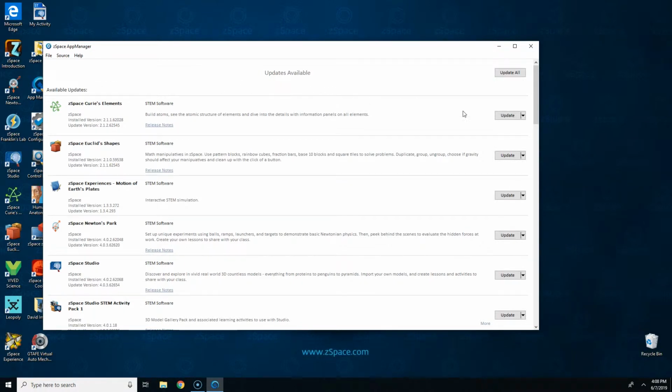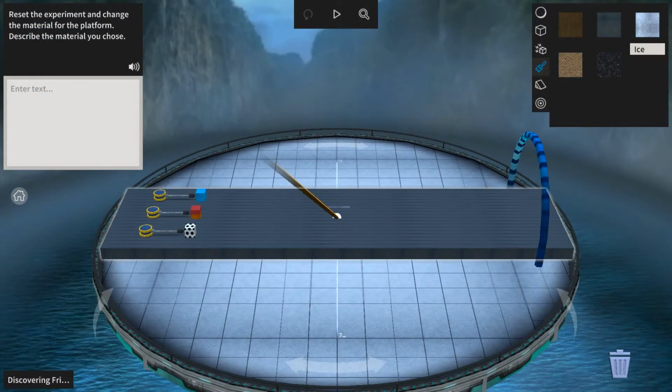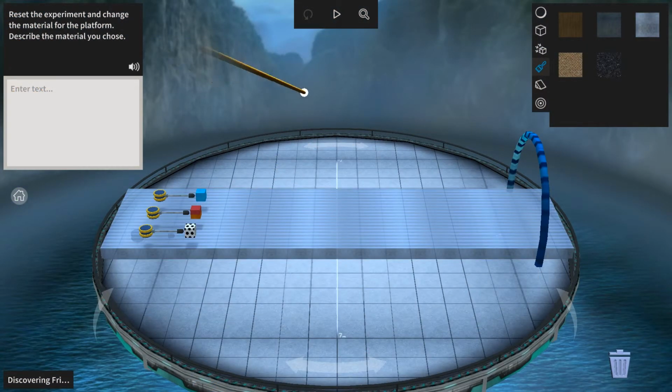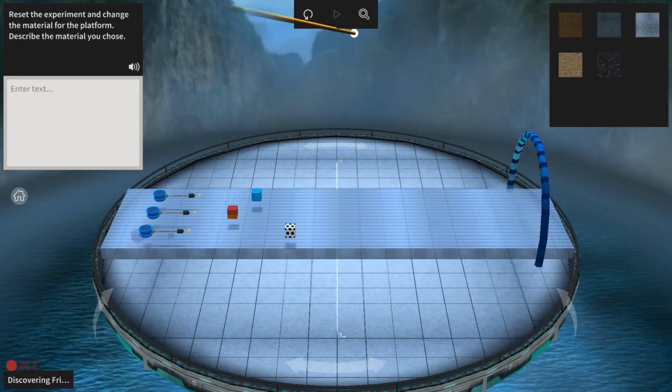You may update each app individually, or you can select Update All in the top right-hand corner to update all of the apps that are installed on your machine. Please note that depending on the bandwidth, your updates may take a couple hours. Once the updates are complete, close App Manager and enjoy using the new zSpace experience.